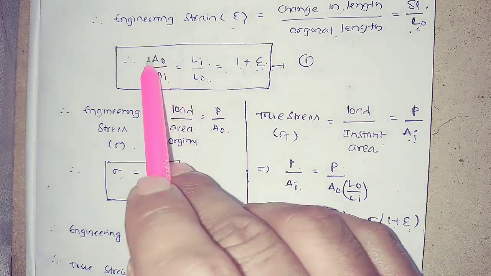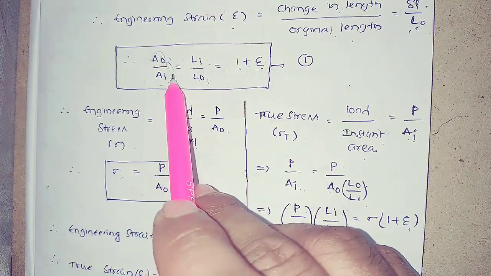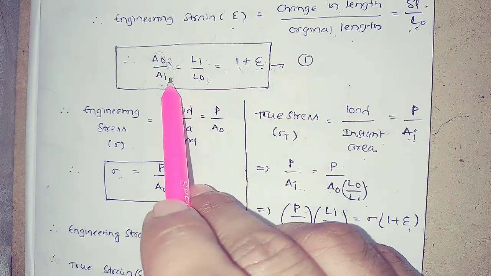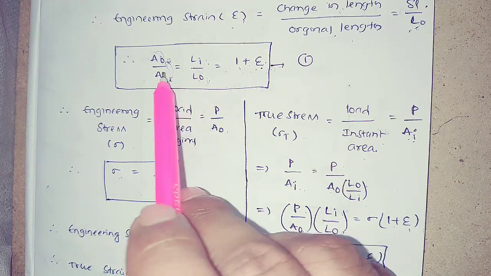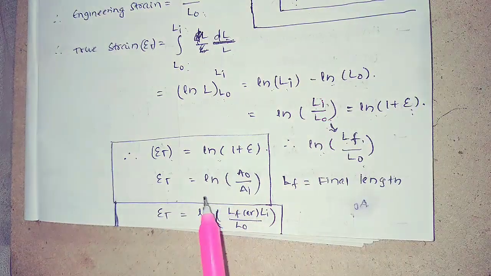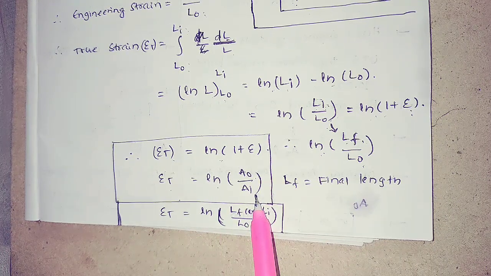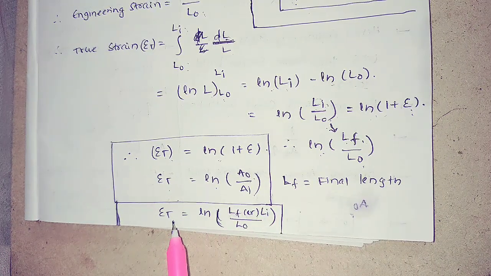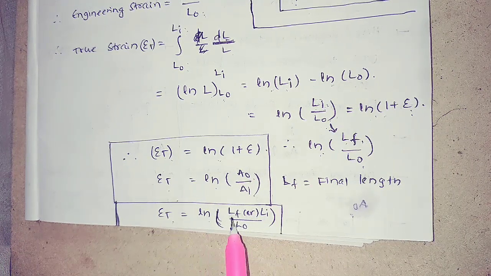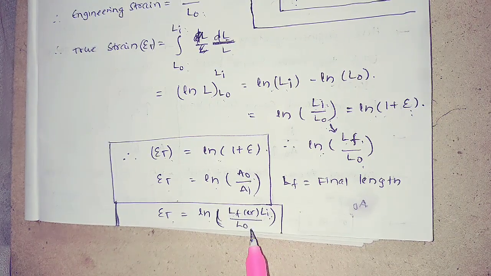You can also represent it in terms of area, as ln A naught by A. Why I am telling this is because these are the GATE formulas we come across in metal forming applications. They can ask you in terms of area, and otherwise they can ask you in terms of lengths also. So you can represent the true strain as ln of instantaneous length by L naught.